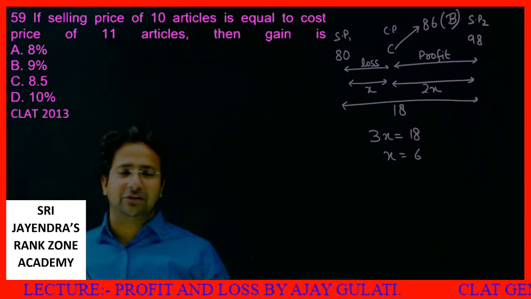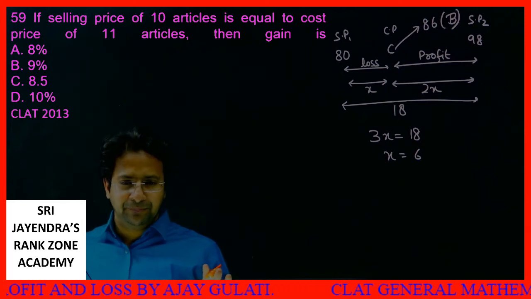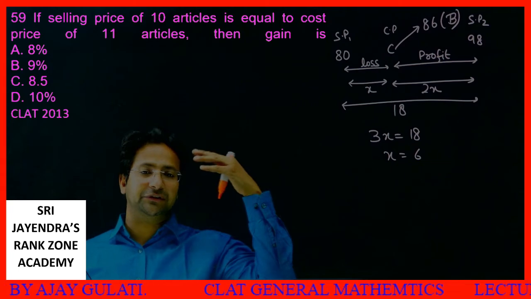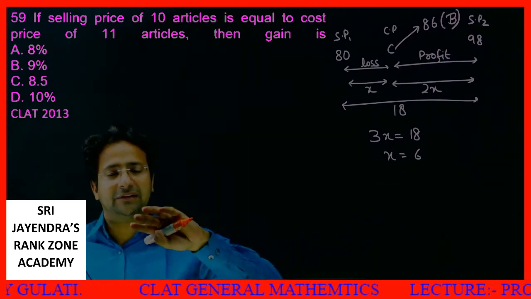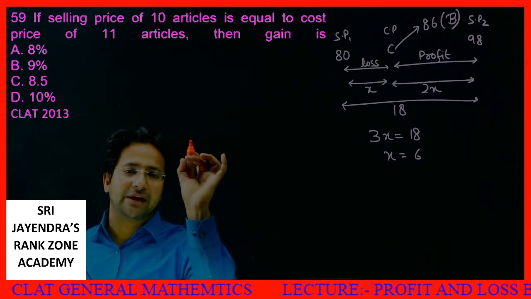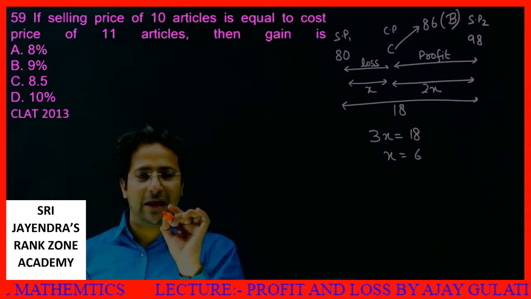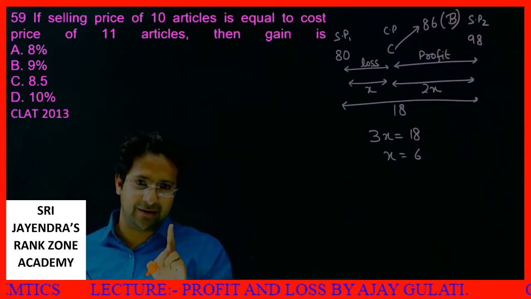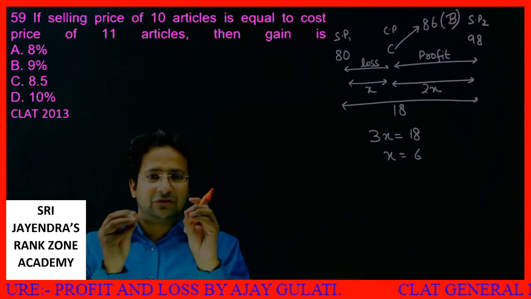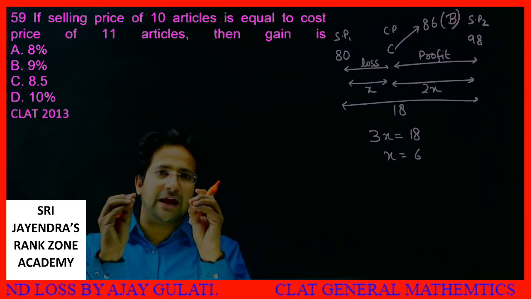If the selling price of 10 articles is equal to the cost price of 11 articles, then the gain is, students, whenever it is given that the selling price of this many articles is equal to the cost price of this many articles, always consider that particular article to be an orange, and an orange is available in Nagpur for 1 rupee. Getting it? So you can think of the article as an orange, whose cost price of one orange is 1 rupee. This is our main funda. Cost price of one article is 1 rupee. That is all we require.